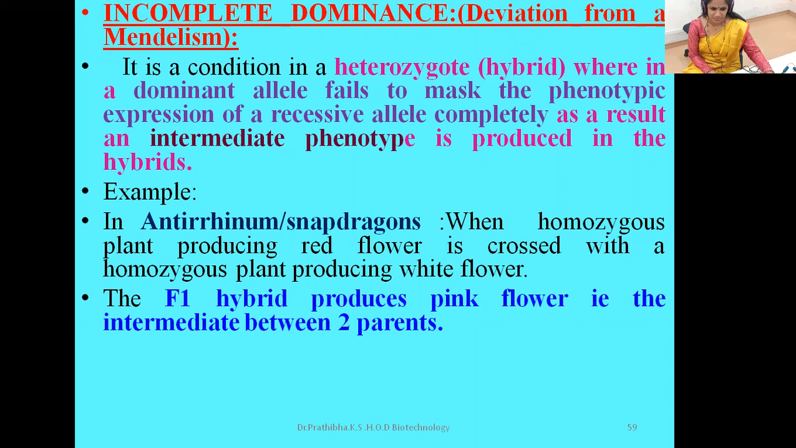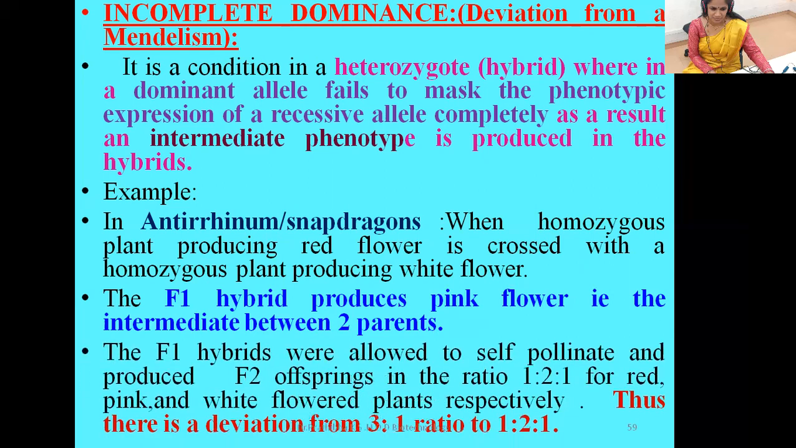What Mendel said was that when we cross two homozygous parents, the F1 will resemble the parents. But in this case, in the F1 hybrid, instead of producing white or red, they have produced pink flowers. That is intermediate between the two parents, which is quite a deviation from Mendel's laws. The F1 hybrids were allowed to self-pollinate and produced F2 offspring in the ratio 1:2:1 for red, pink and white flowered plants respectively. Thus, there is a deviation from the 3:1 ratio to 1:2:1.